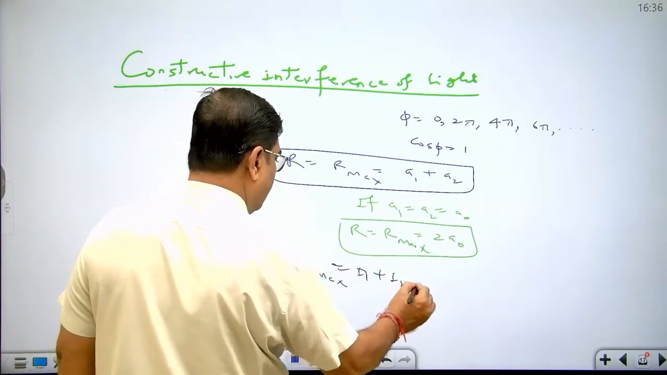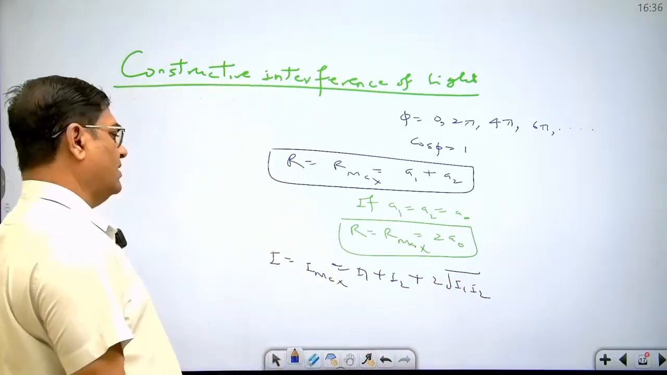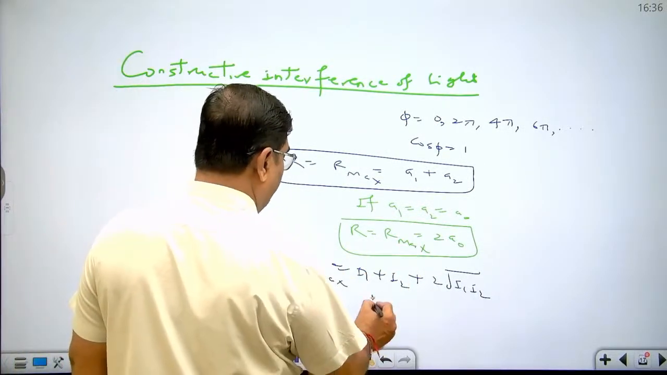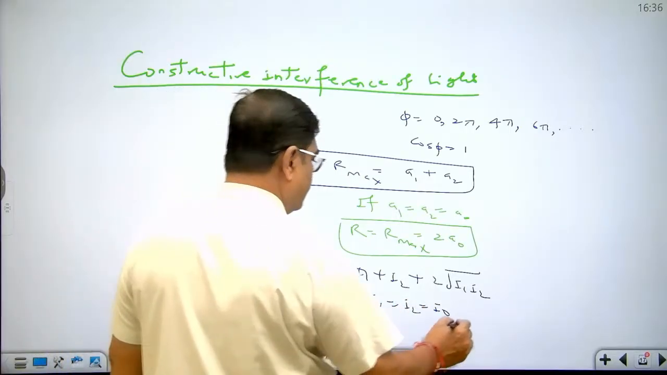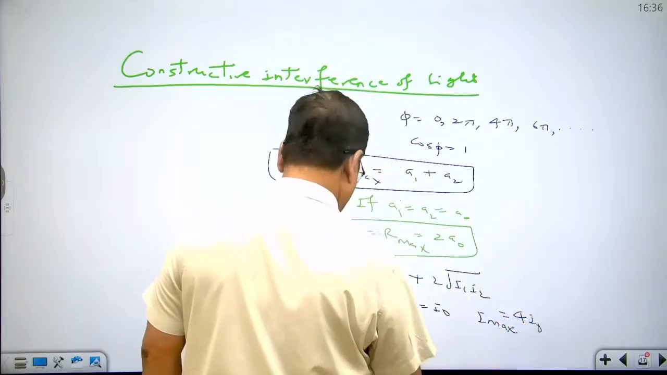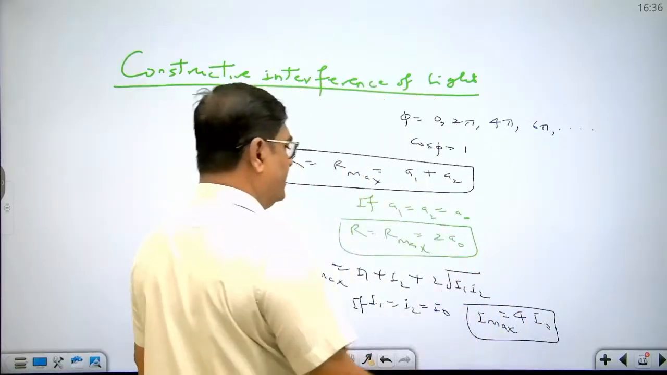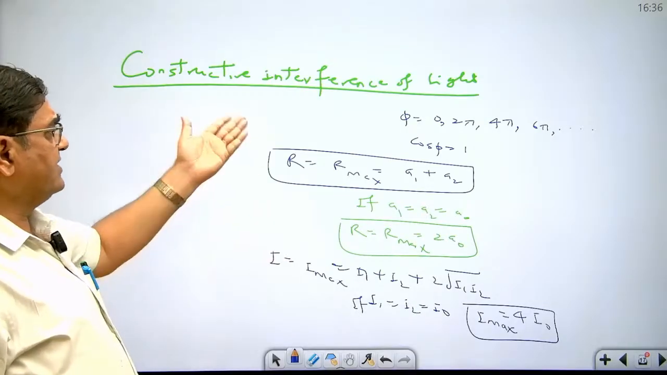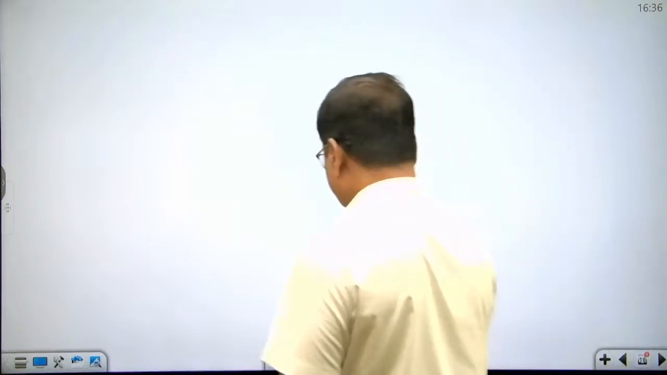In a very similar way, intensity becomes I maximum, that is equal to I1 plus I2 plus 2 under root I1 I2. It is more than sum of individual wave intensity. If A1 equal to A2 equal to A node, then I1 equal to I2 equal to I node, and this becomes equal to 4I node. So in case of constructive interference, intensity increases, brightness increases. Now let's see about the destructive interference.